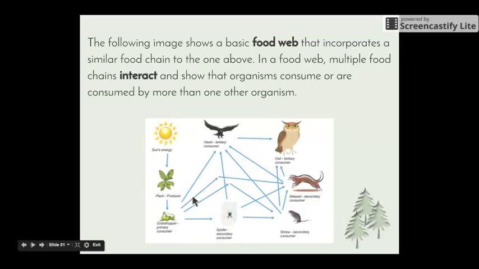Depending on the chain that you follow, the hawk could be a secondary or a tertiary consumer. Along this chain, grasshopper, spider, hawk, it's tertiary or third order. And if we just go grasshopper to hawk, it would be considered a secondary consumer.